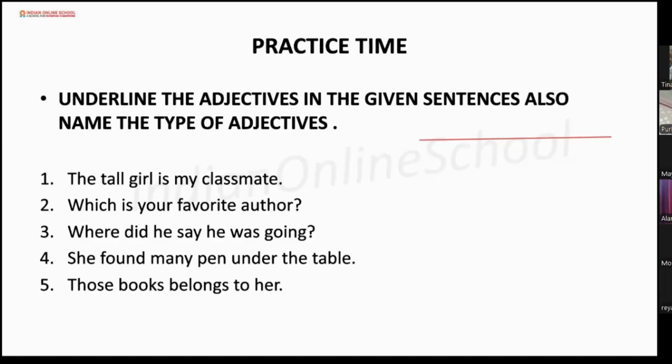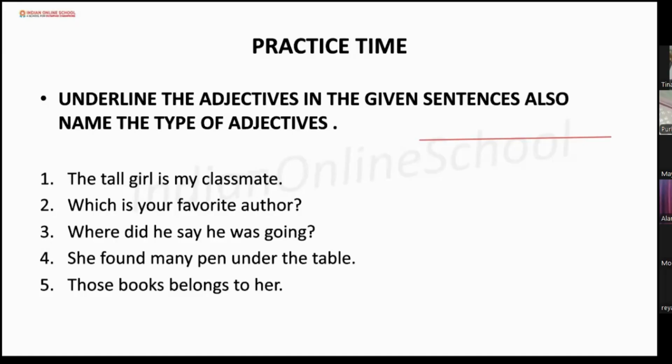So which one is the adjective here? Which. Okay. What type of adjective is it? Ma'am, interrogative. Okay. She will learn slowly.